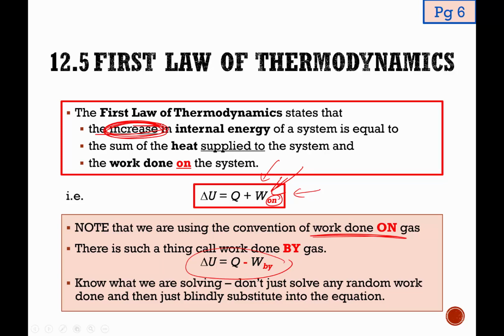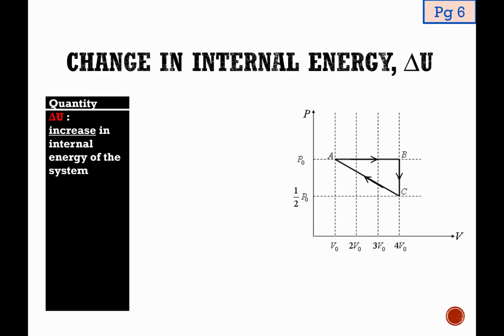One of the most important ways that we need to learn how to apply the first law of thermodynamics is via the PV graph. PV graph refers to the pressure-volume graph. So what we are going to do now is to attempt to explain how we can apply the first law equation using the PV graph. On this slide, on the right-hand side, you can see that we have a pressure-volume graph. The way that we are going to do this is to break down the first law equation and explain term by term. The first term that we are going to look at is delta U.